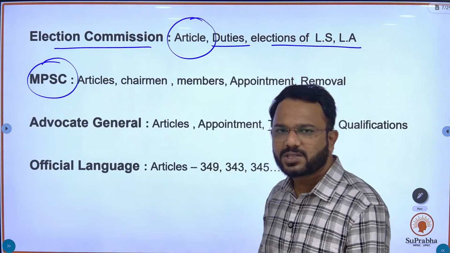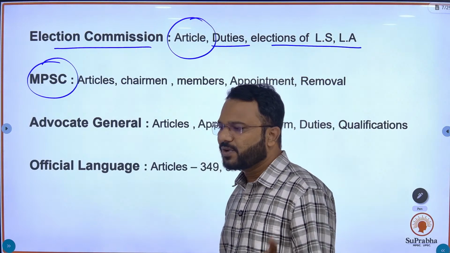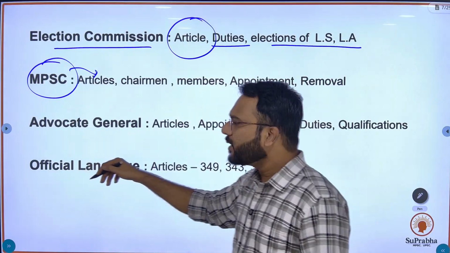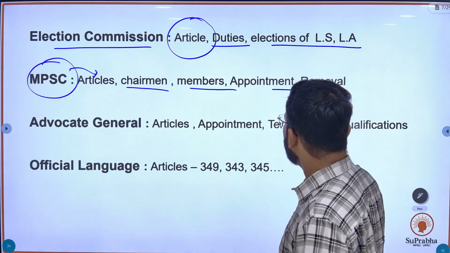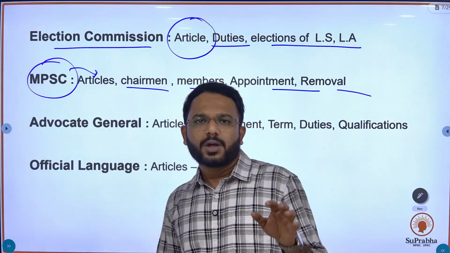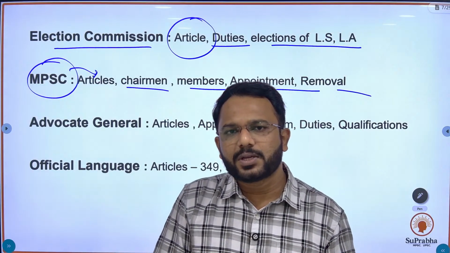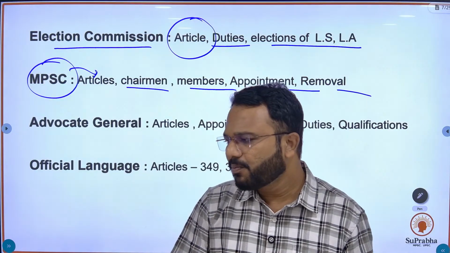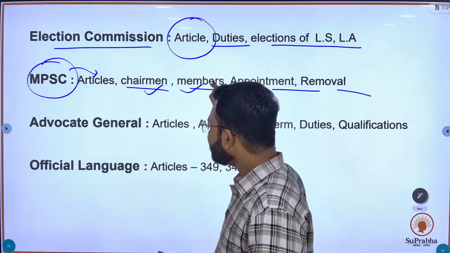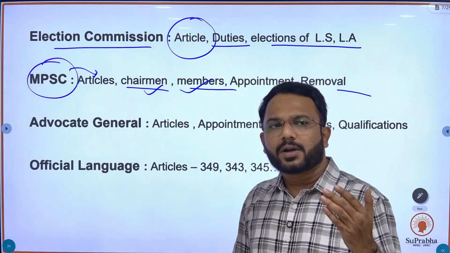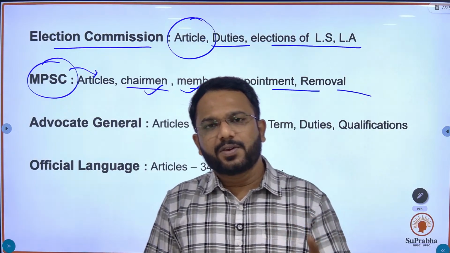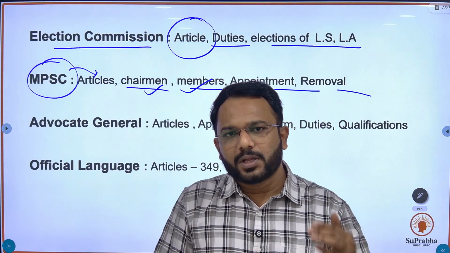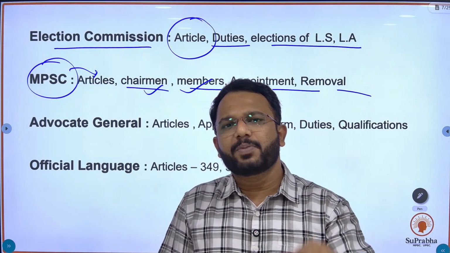Next comes the State Service Commission. In Maharashtra it is known as MPSC, Maharashtra Public Service Commission, for which you are preparing. Questions related to it cover articles, the chairman, members, appointment and removal. Questions on MPSC are generally related to the members and chairman, their appointment, their roles, or, after serving the given term, on which post a member might be promoted.